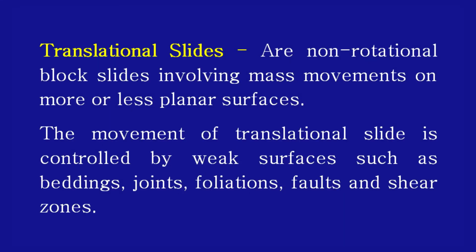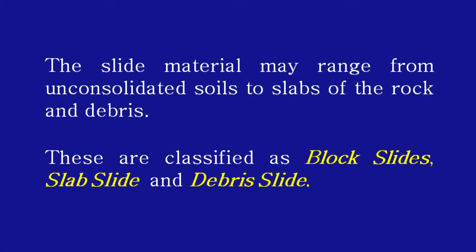Translational slides are non-rotational block slides involving mass movement on a more or less planar surface. The movement of a translational slide is controlled by weak surfaces such as bedding, joints, foliation, faults and shear zones. The slide material may range from unconsolidated soils to slabs of rock and debris, and these are classified as block slides, slab slides and debris slides depending upon the material involved.